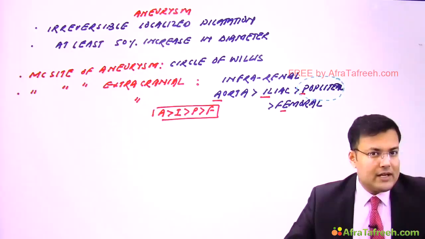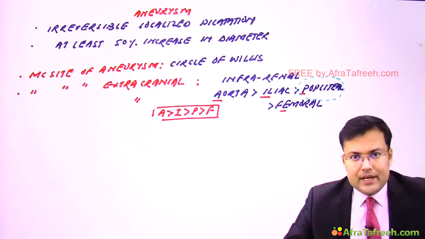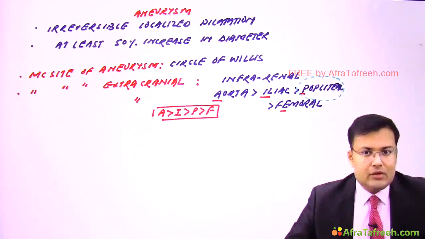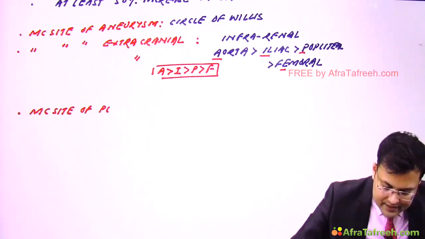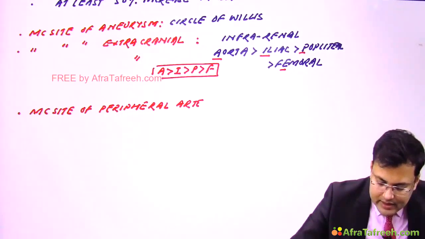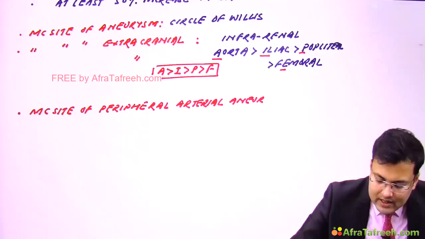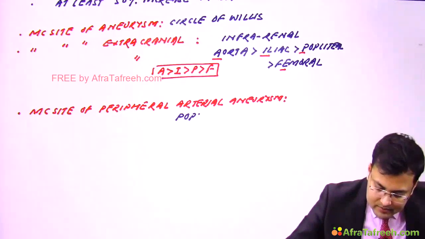What is the most common site of peripheral arterial aneurysm? So if you see peripheral arterial aneurysm, that is the popliteal artery. Another question, most common site of peripheral arterial aneurysm. Clear? And it's the popliteal artery. This is popliteal. Okay.